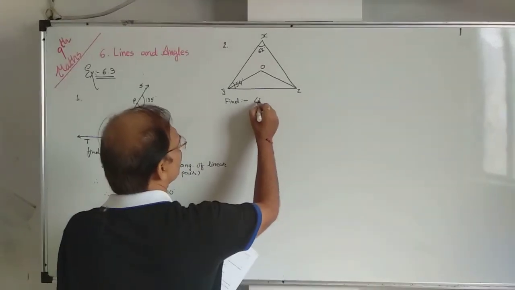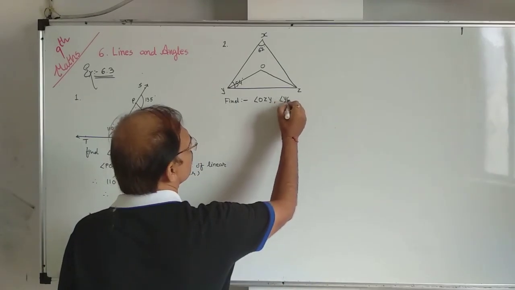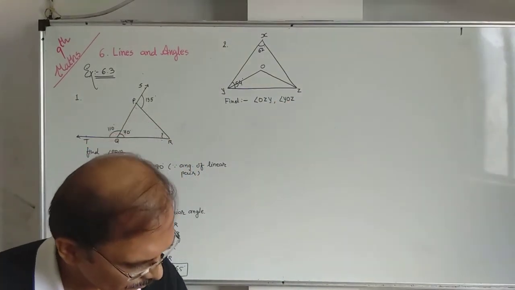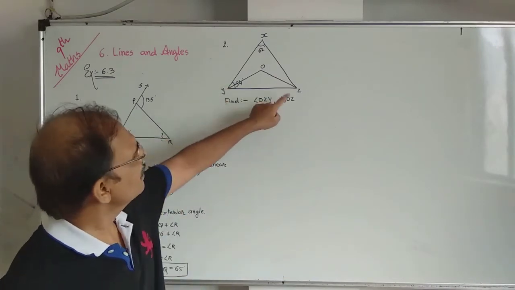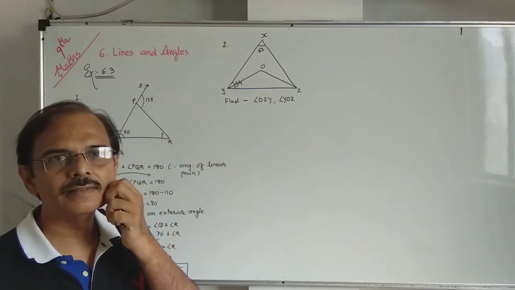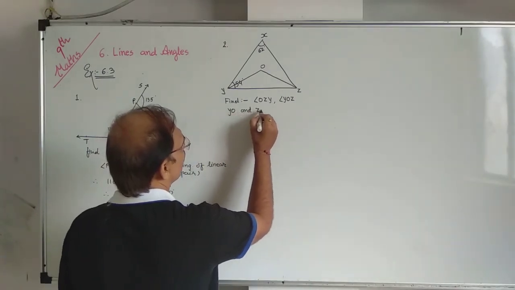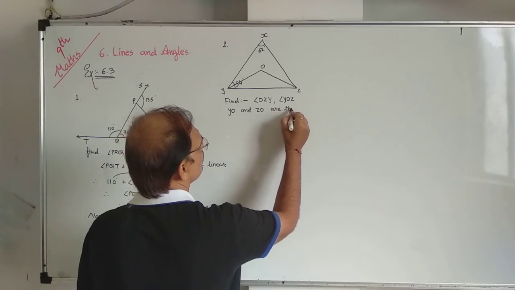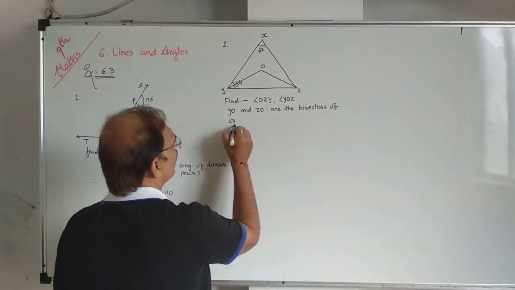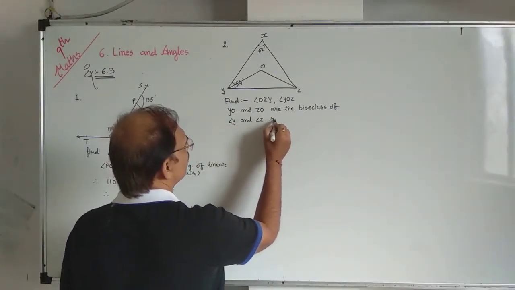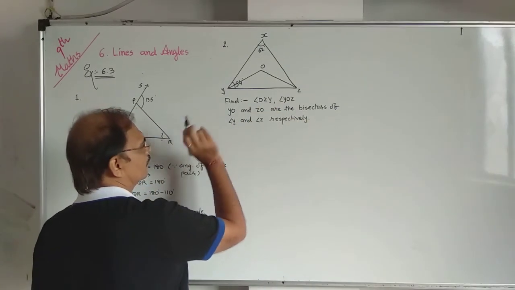Angle OZY and angle YOZ. See, YO and ZO are the bisectors of angle Y and angle Z respectively. Is it okay? This is given.